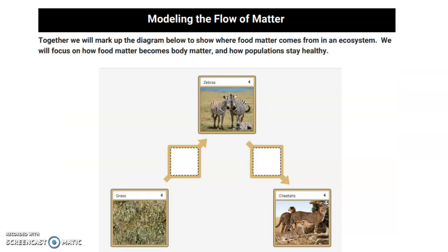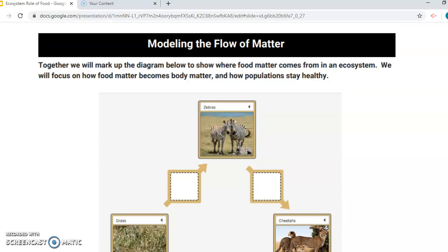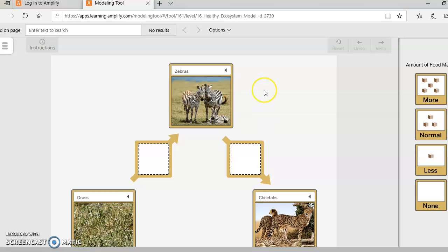We will now model the flow of matter. Together, we will mark up the diagram below to show where food matter comes from in an ecosystem. We will focus on how food matter becomes body matter and how populations stay healthy. So remember, food matter travels in an ecosystem. Let's look at the savanna ecosystem. In the ecosystem, we have 3 organisms: grass, zebra, and cheetah.